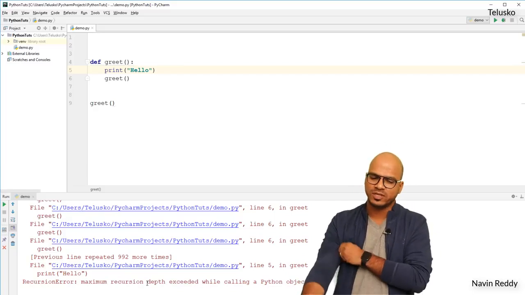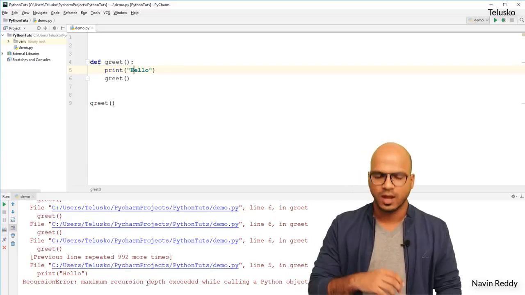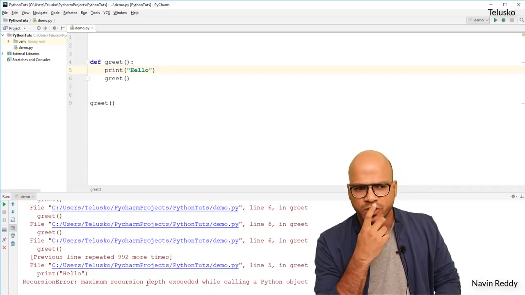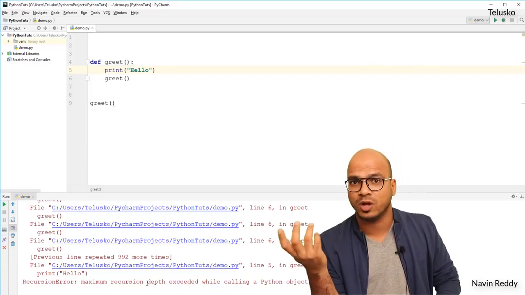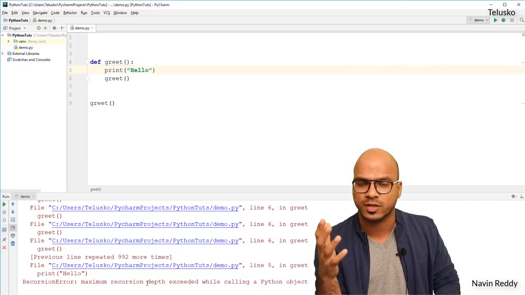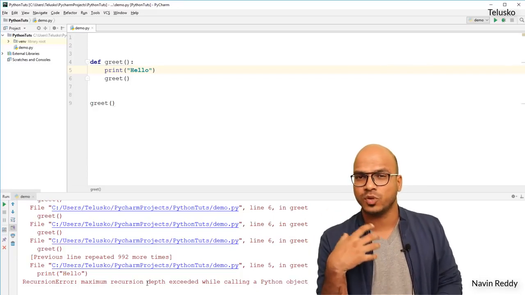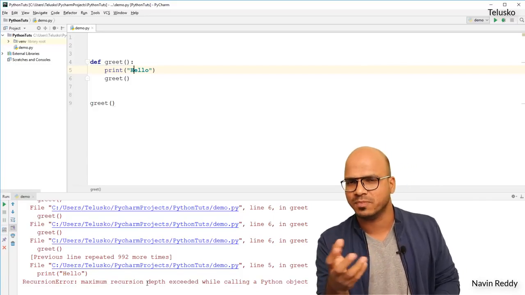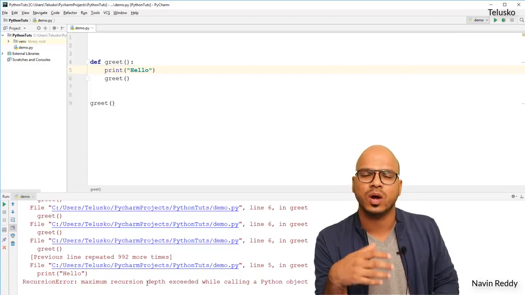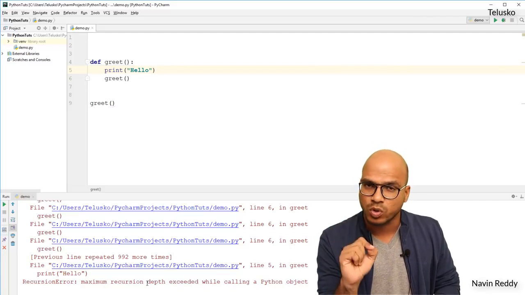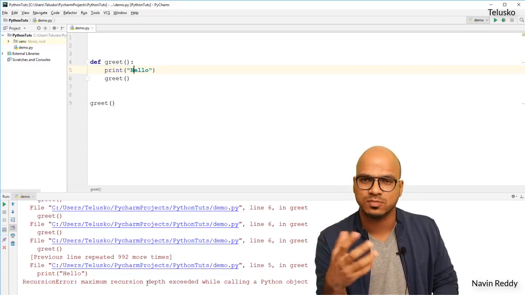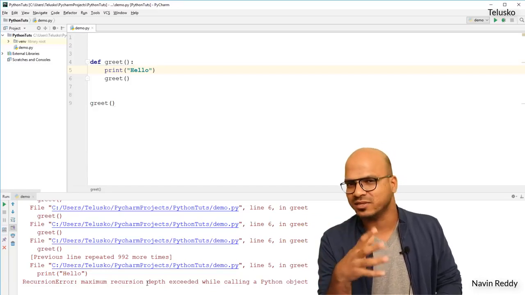So by default the limit is 1000. You cannot go beyond that. Of course you can, by doing some customization, but for the time being it will go till 1000. But you will think, why 1000? If you want to go beyond that, or go for infinite, why not? The problem is, sometimes as a programmer you write code and your intention is not to go into recursion, but due to some mistake, you are going into recursion. And if your code goes into recursion without a condition, and it goes infinite times, your system, your software will hang. So Python takes care of that.